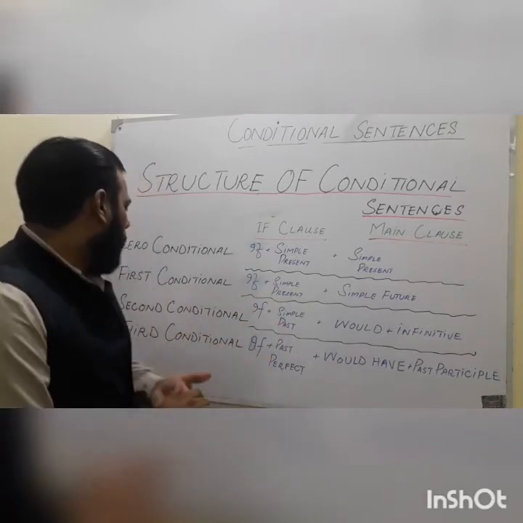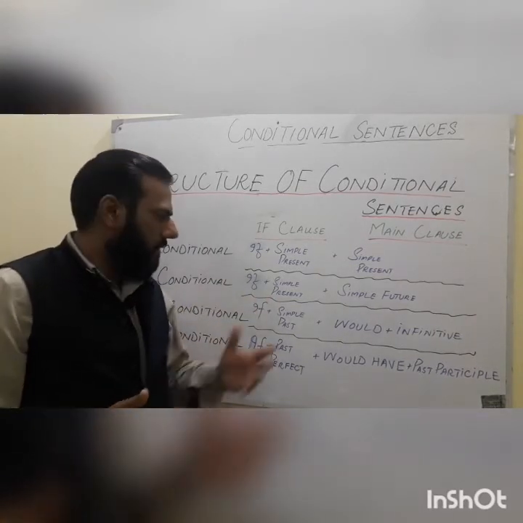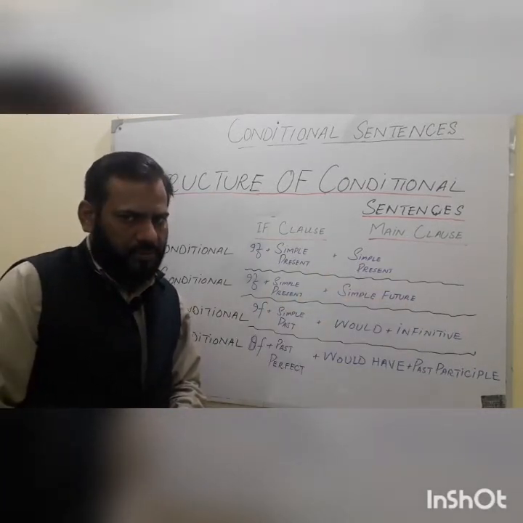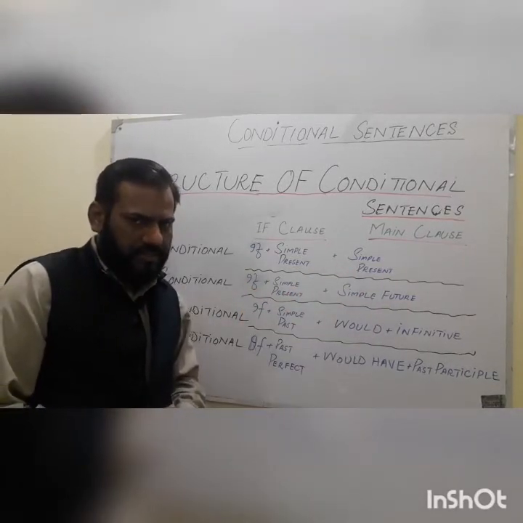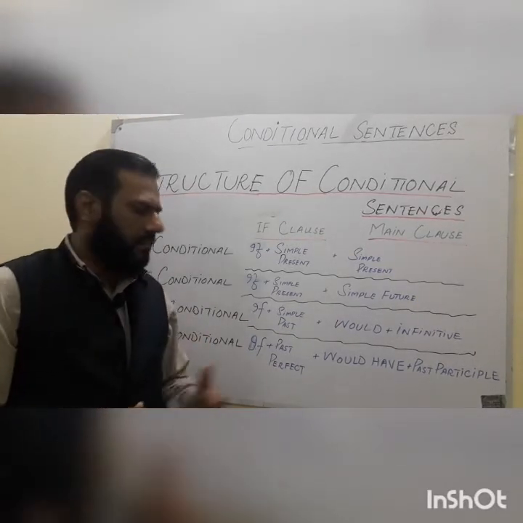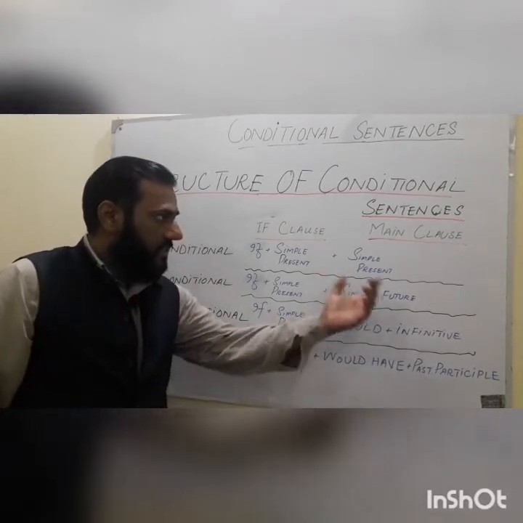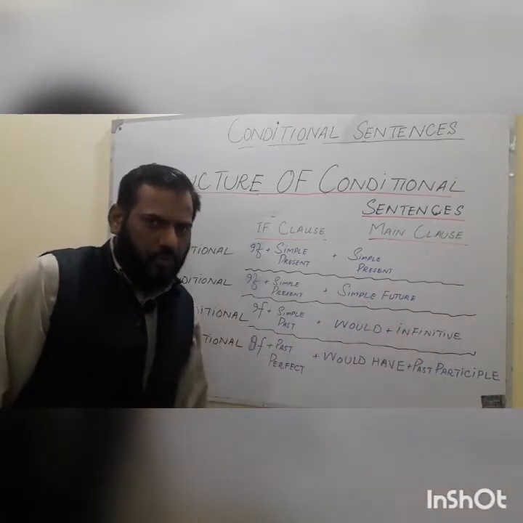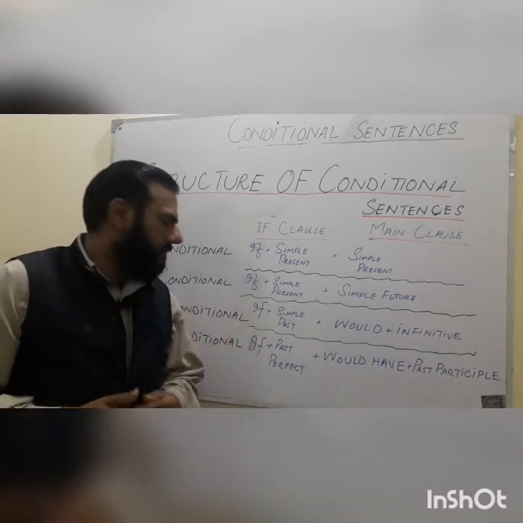In the first conditional sentences, the first part of the sentence, that is the if clause, will be in simple present, whereas the second main clause will be in the simple future. So first one is simple present tense and then the second main clause will be simple future. Second conditional: the if clause will be in simple past, whereas in the second main clause, would and the infinitive, the first form, will be used after would. So this is called hypothetical conditional sentences.